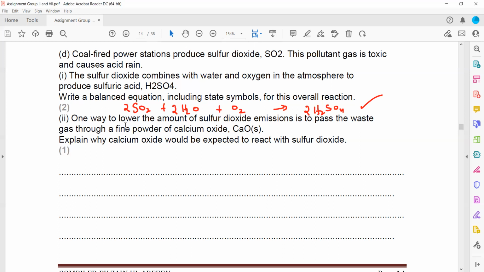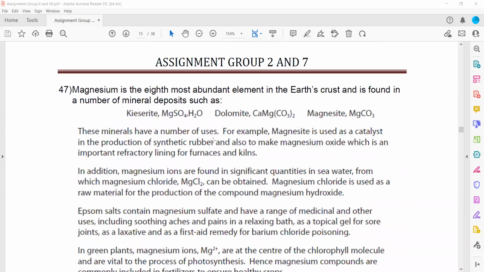One way of lowering the amount of sulfur dioxide is to pass the waste through calcium oxide. Explain why calcium oxide would be expected to react. So why do we expect it? Calcium oxide is a metal oxide, or we can also say it's a basic oxide. So why do we expect it to react? Because it is a basic oxide, and a basic oxide can react with acid. That's the reason why it will react with sulfuric acid or sulfur dioxide.